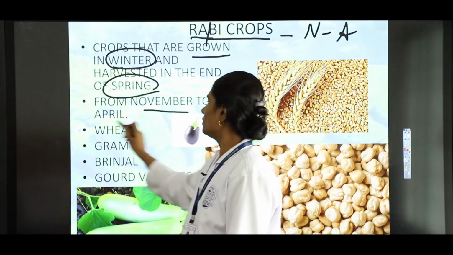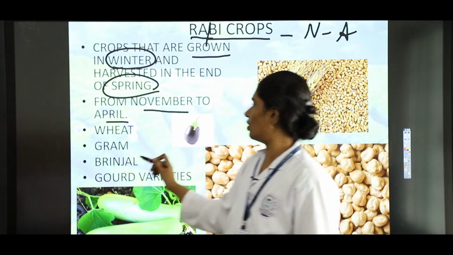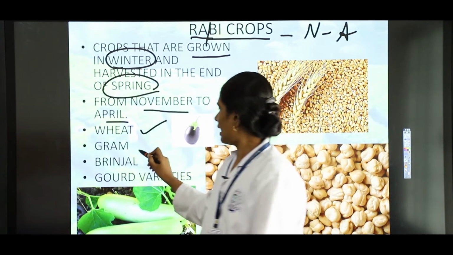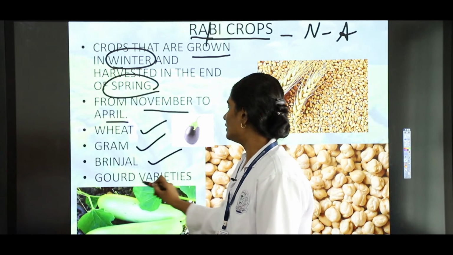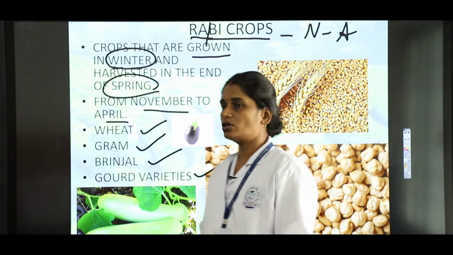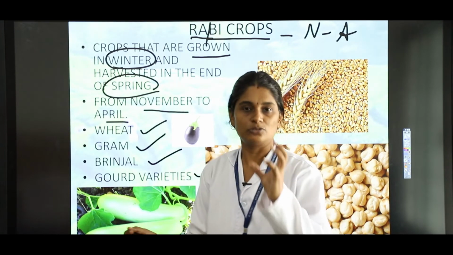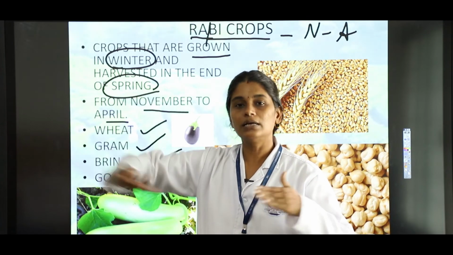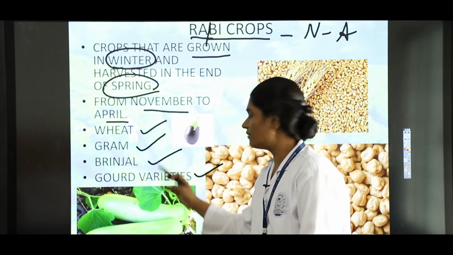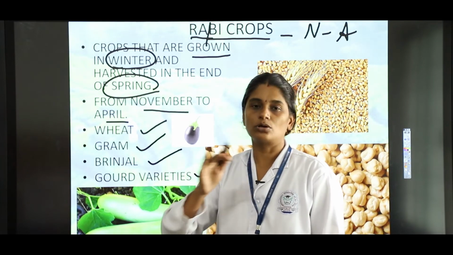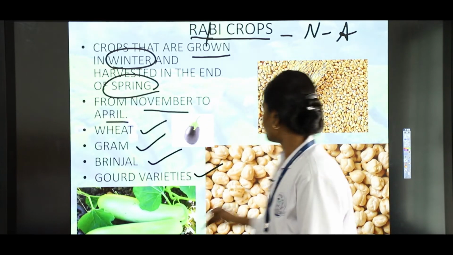So November to April. And what are the crops? What are the plants that are grown during this season? Wheat, godhumai, grams like parippu they used to say, and then brinjal, and then gourd varieties. So gourd varieties are sorakai, and then pusnika they used to say, right? Which are grown on the floor. So gourd varieties, sorakai, and then pavakai. So all the gourd varieties are grown in November to April, right?